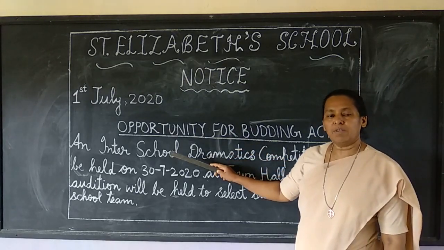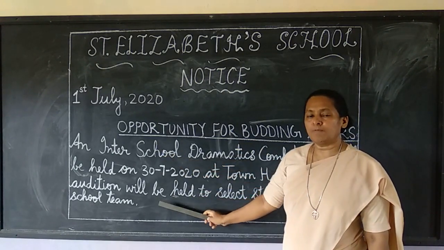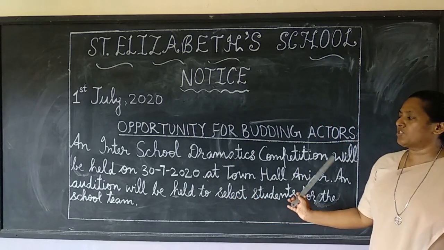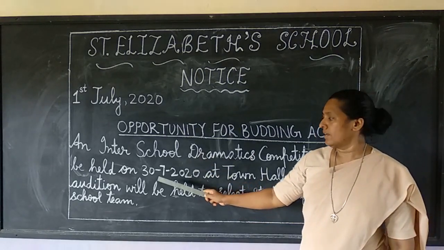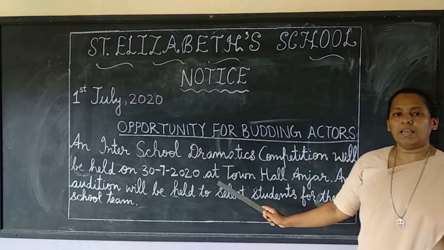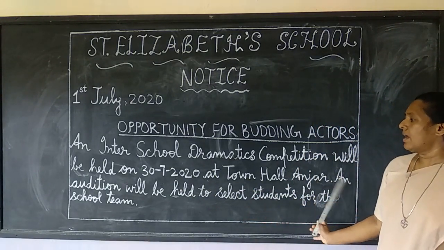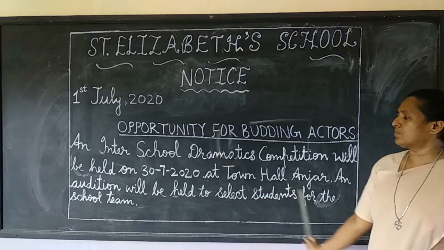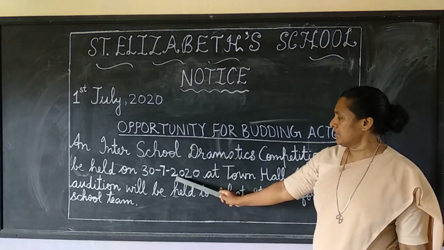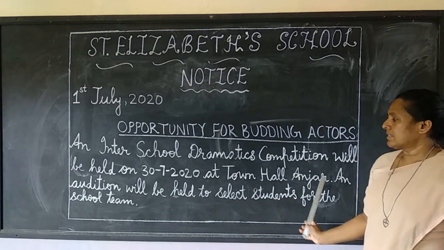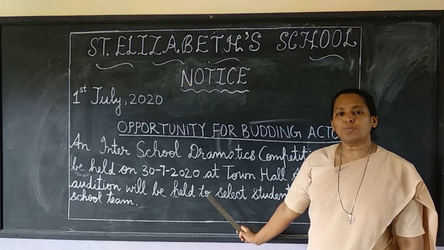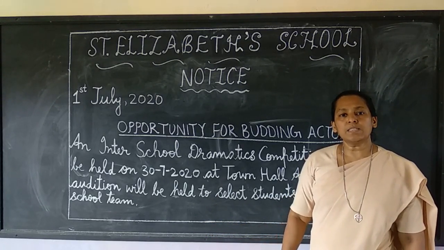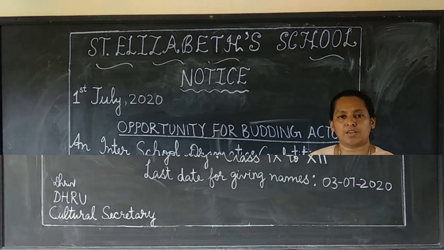Below that, leaving one space, write the body of the notice, that is, an inter-school dramatics competition will be held on 30/7/2020 at Town Hall, Anjar. An audition will be held to select students for the school team. Date, place and the reason have to be written in capital letters so that the viewers can get the correct information.